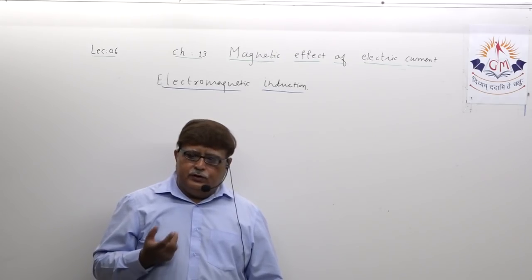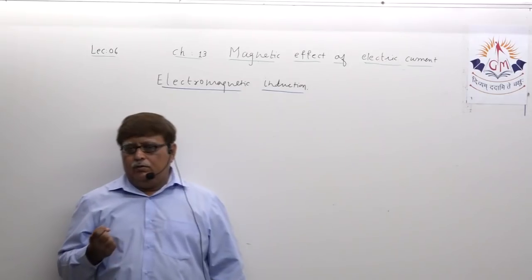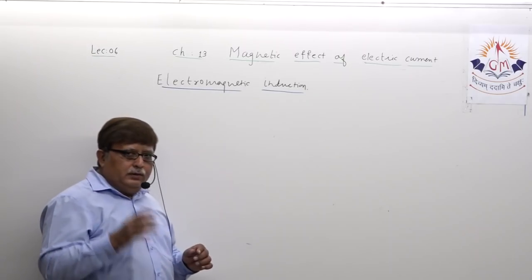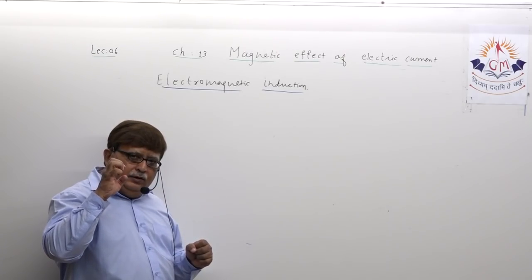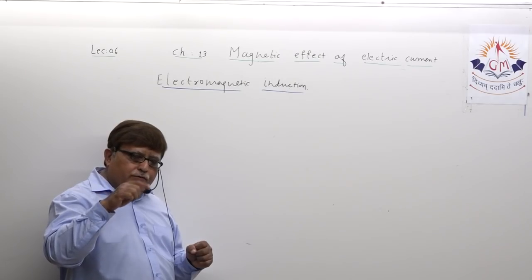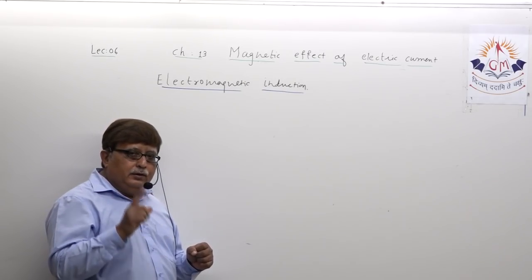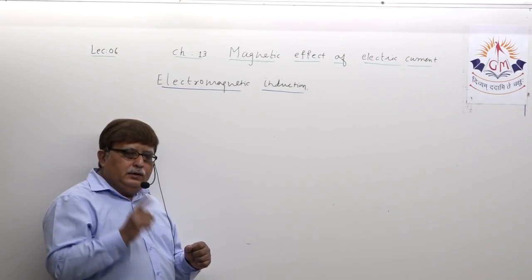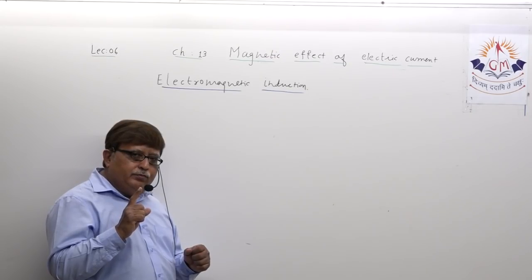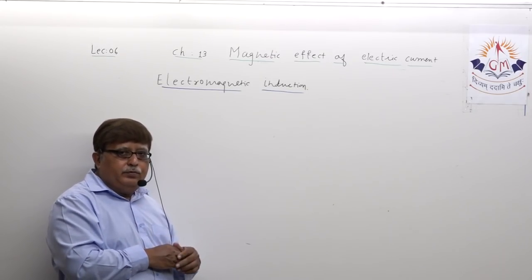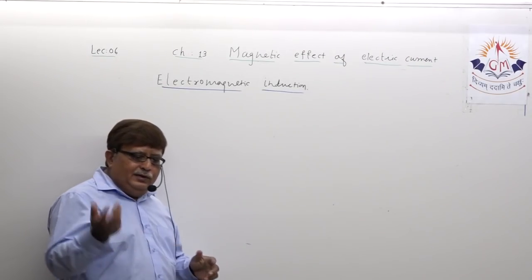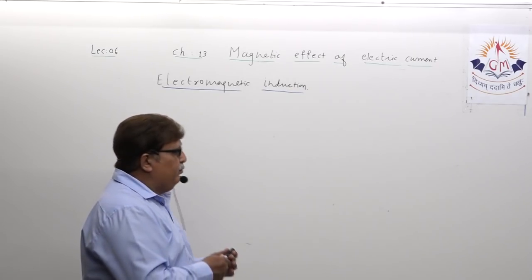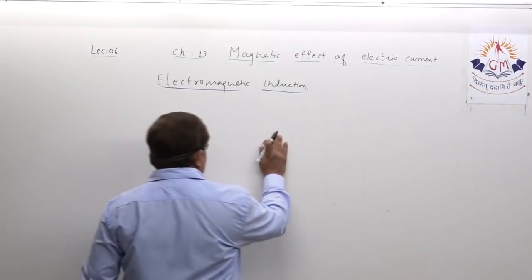That is actually the principle of electromagnetic induction. What does it say? If a conductor is rotated inside magnetic field, electric current is produced in the conductor. Is it possible? Yes or no? Let us perform. Just in the textbook they have given one simple experiment. Let us try to understand this.